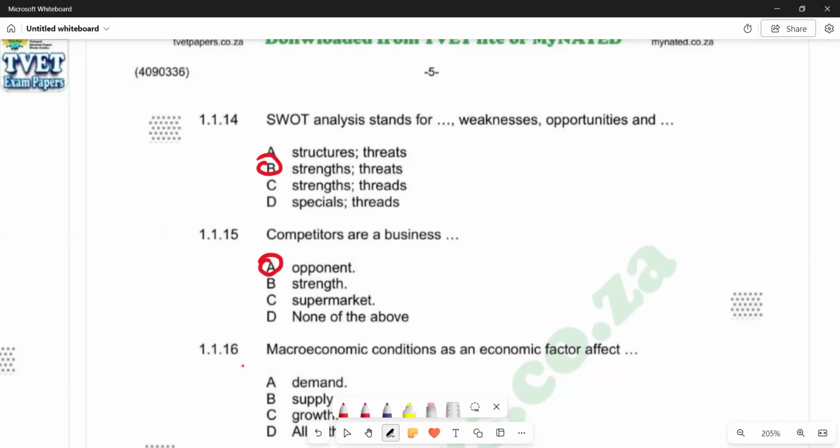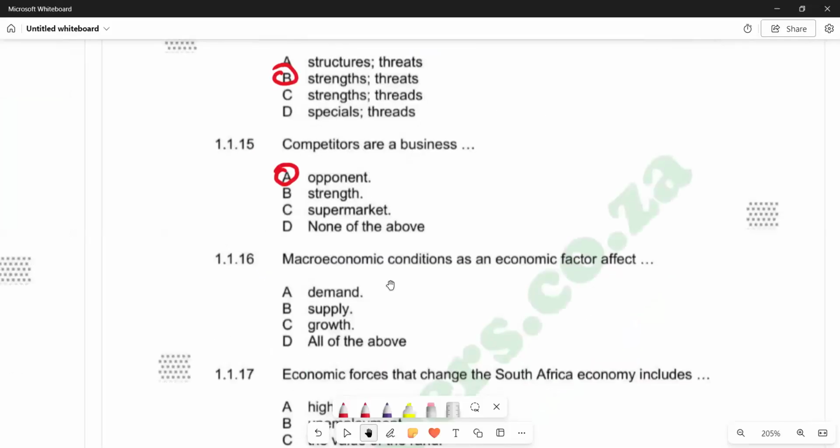Then 16, macroeconomic conditions as an economic factor affect: demand, supply, growth, all of the above. So you'd see that a macroeconomic condition, for example, unemployment, can be a macroeconomic condition. When there's an increase in unemployment, it means even the demand is going to be affected. And also, we're going to see that even supply, because if demand is affected, it means businesses are also going to be affected.